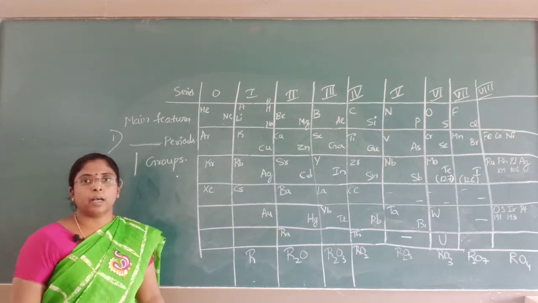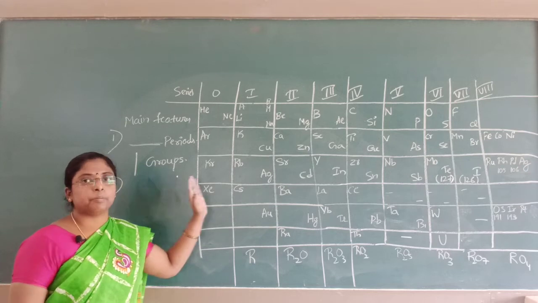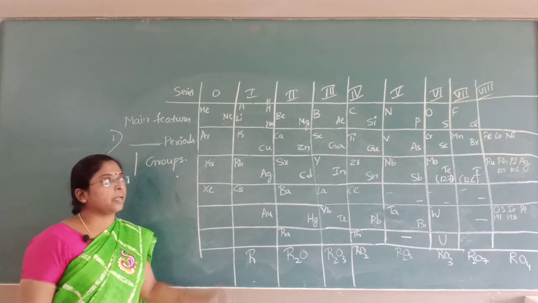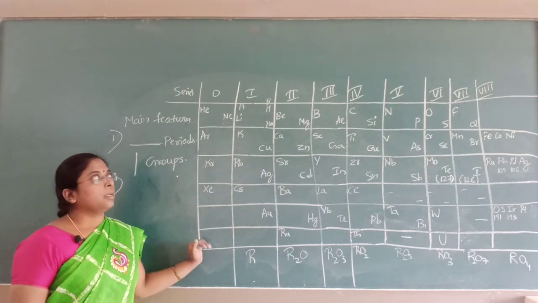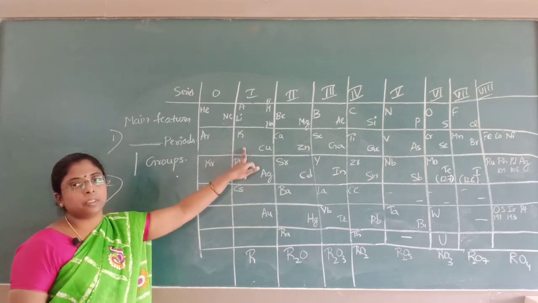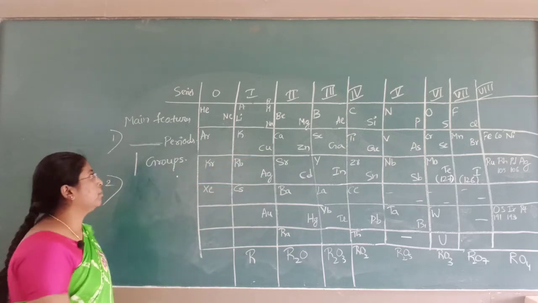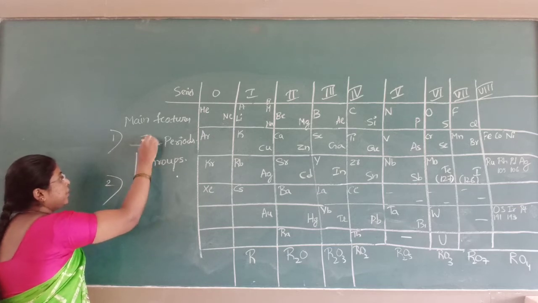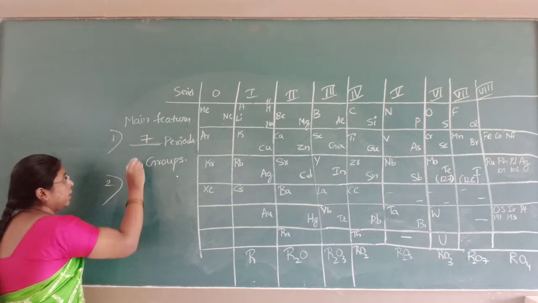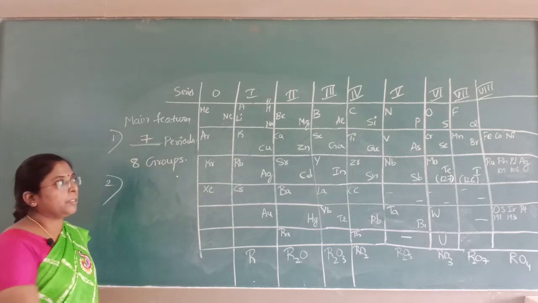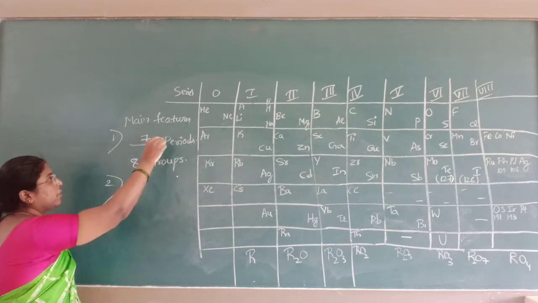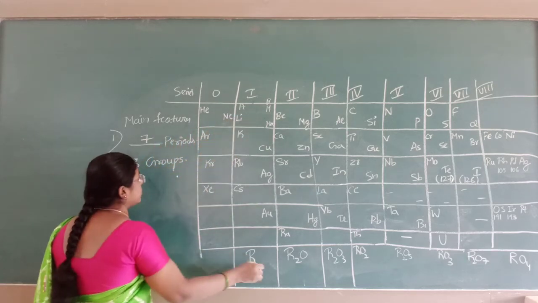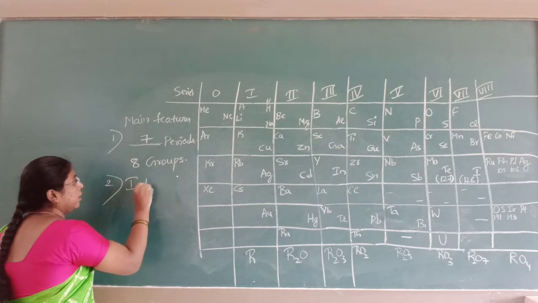Mendeleev is having 7 periods and 8 groups. The groups are from group 1 to group 8. The periods are 7, and if you see the groups, they are from 1 to 8.